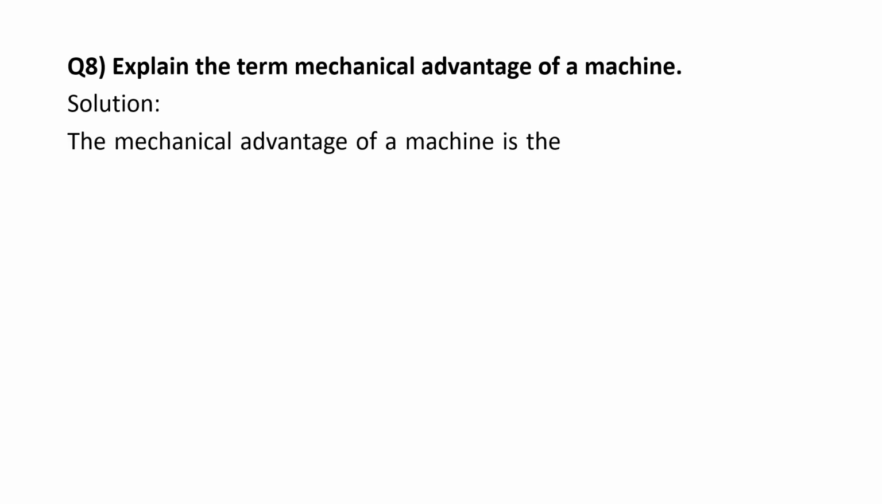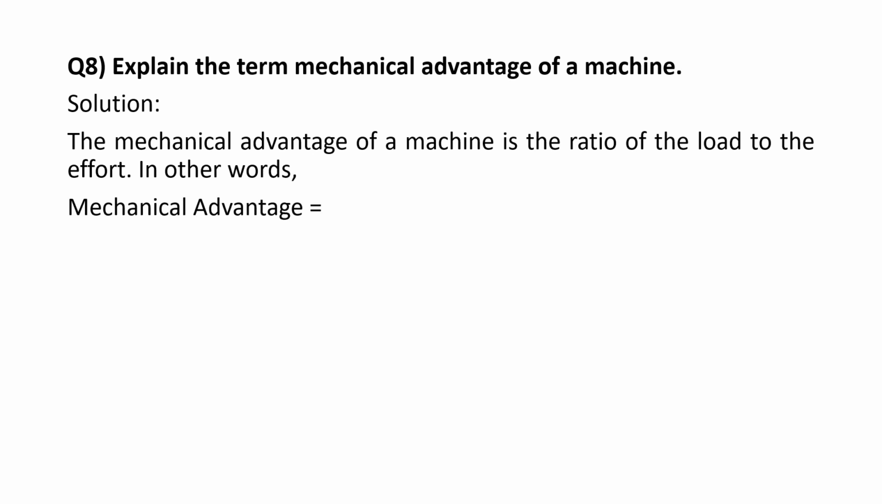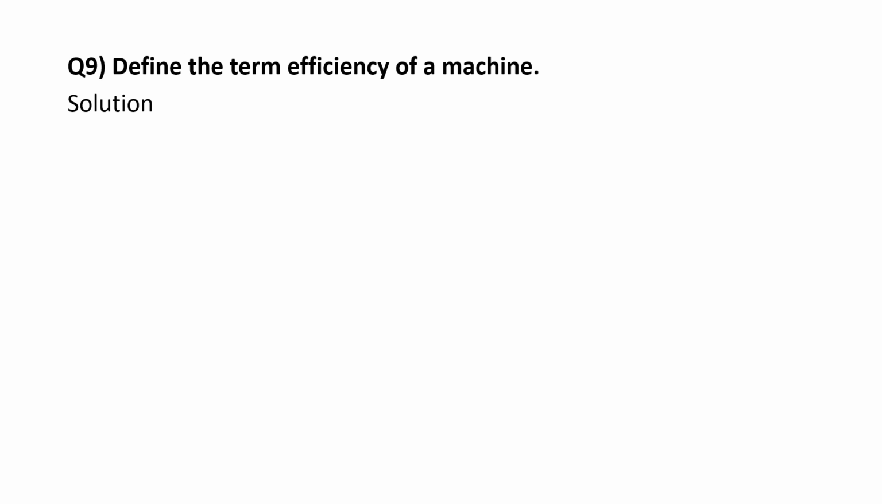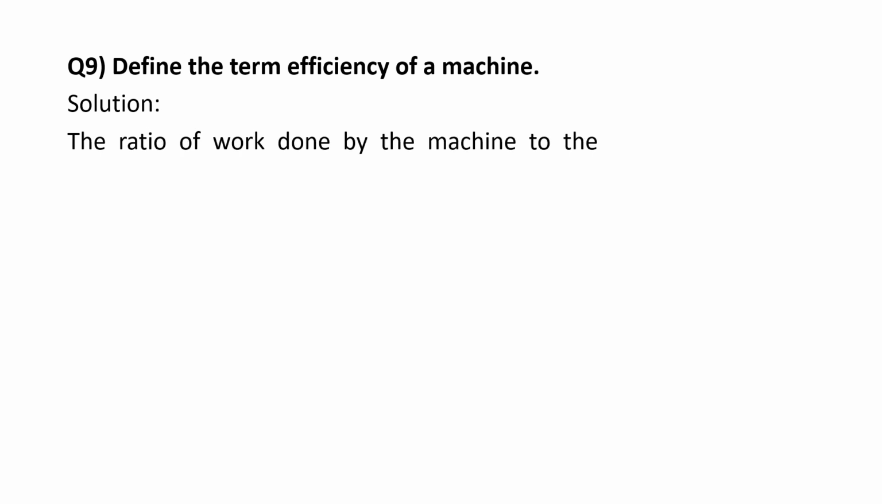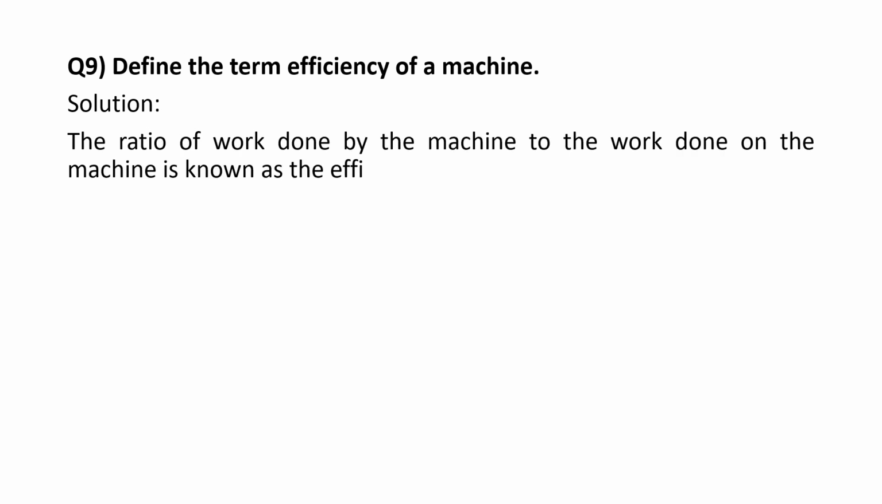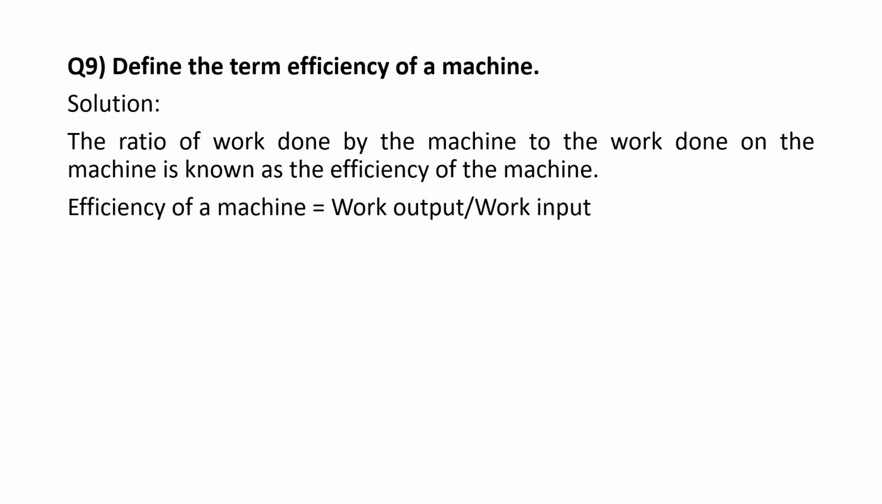Explain the term mechanical advantage of a machine. The mechanical advantage of a machine is the ratio of the load to the effort. In other words, mechanical advantage equals load upon effort. Define the term efficiency of a machine. The ratio of work done by the machine to the work done on the machine is known as the efficiency of the machine. Efficiency of a machine equals work output upon work input.